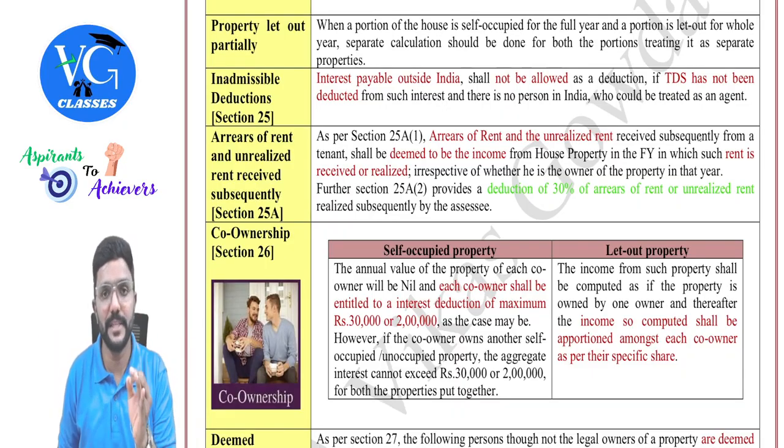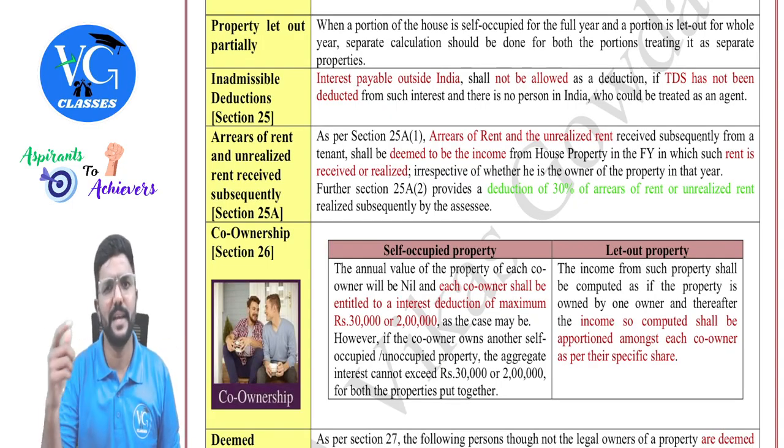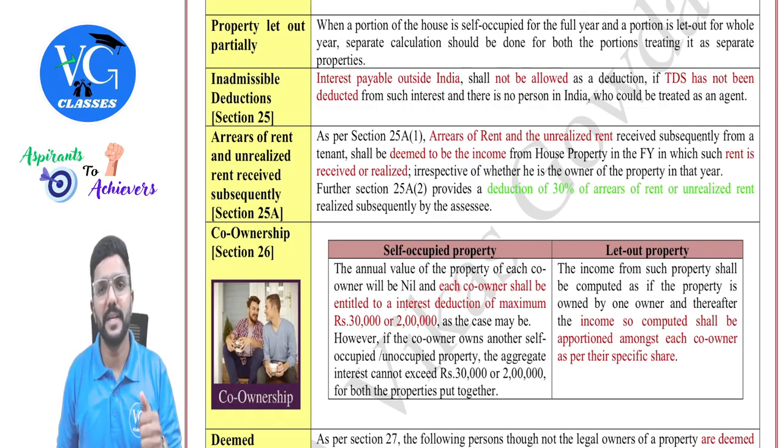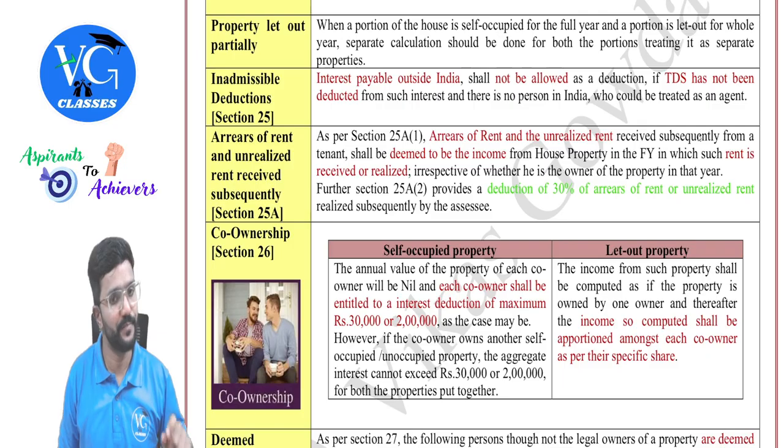But please be careful. In such cases, many a times, they will give municipal value, fair rent, standard rent and all for the entire property. So while calculating GAV, please divide it clearly as per the area given in the question. And even the interest, property tax and all, they would have given for the entire property. Please divide it between the units, guys.